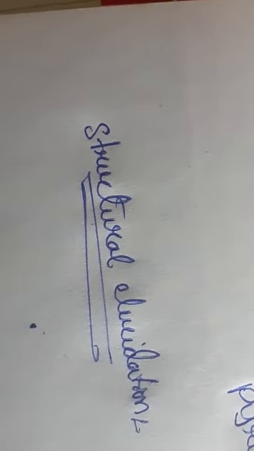Now coming to our class on pyridine, first of all we should know the structural illustration, meaning the constitution. Suppose if you are purchasing anything, we will check its quality.